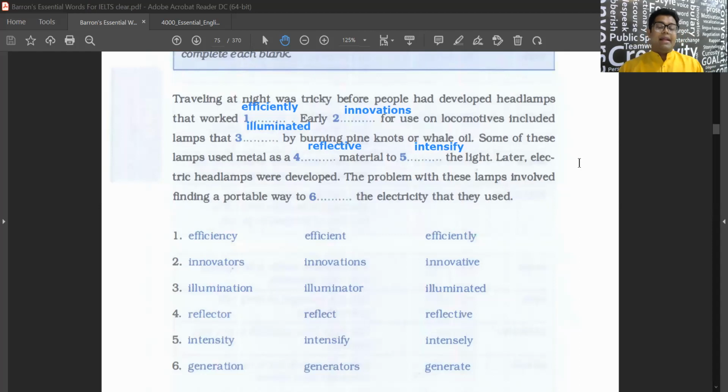Later, electric headlamps were developed. The problem with these lamps involved finding a portable way to dash the electricity that they used. All right, okay, done.